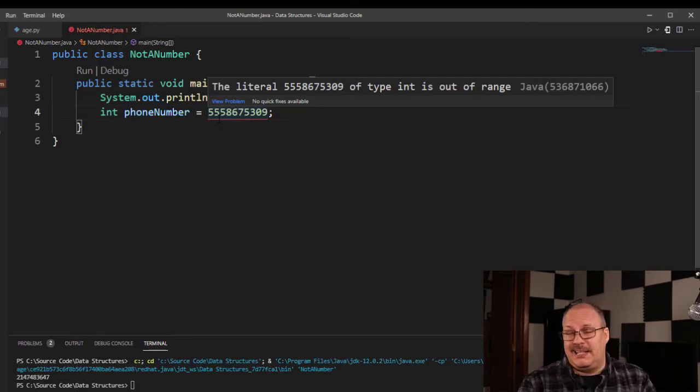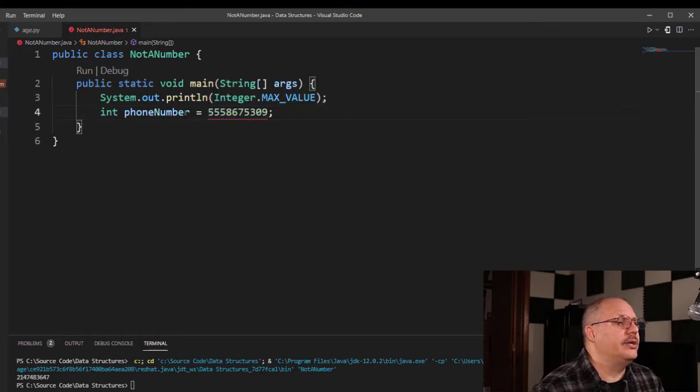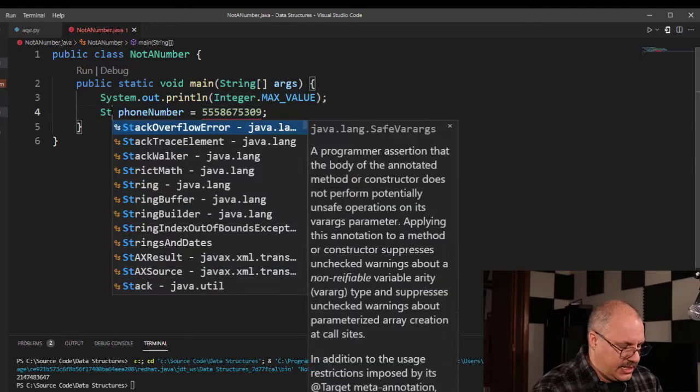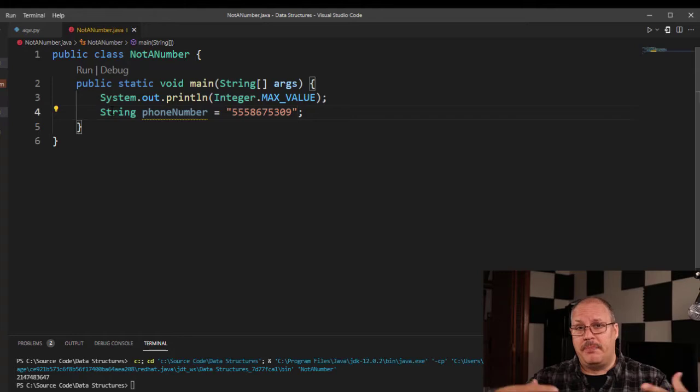So I need to think about, well, how am I going to store this? Am I going to store this maybe as a string? That is definitely one thing I could do. And I could come over here and say, okay, I'm going to create a string. And then I need to, of course, put this inside of quotes. And now I have a phone number as a string because it can be anything and of any size. It doesn't matter if I do that.